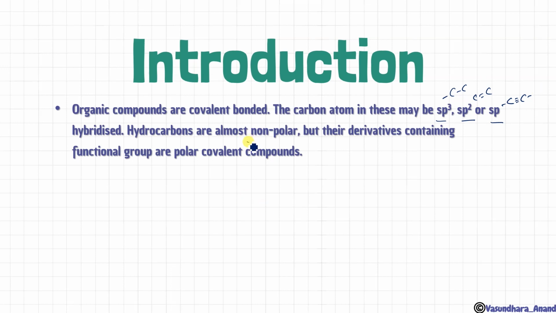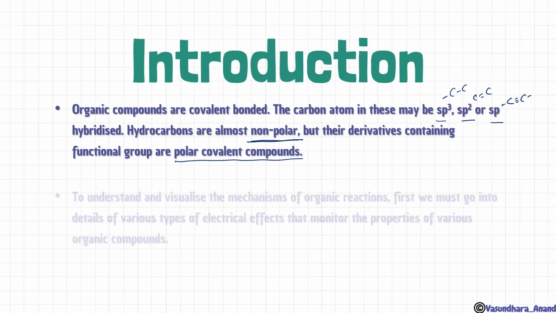Why are they non-polar? Because only carbon-carbon is there. But their derivatives containing functional groups are polar covalent compounds because of an electronegative atom attached, like if oxygen, fluorine, halogen or nitrogen is attached.